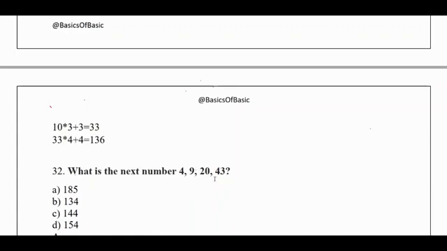So what is the next number in 4, 9, 20, 43? By looking at the numbers itself you can guess something. So here it is 4 into 2 plus 1. Again 9 into 2 plus 2. Again 20 into 2 plus 3. So next will be 43 into 2 plus 4. So it should be 43, 86, 90.